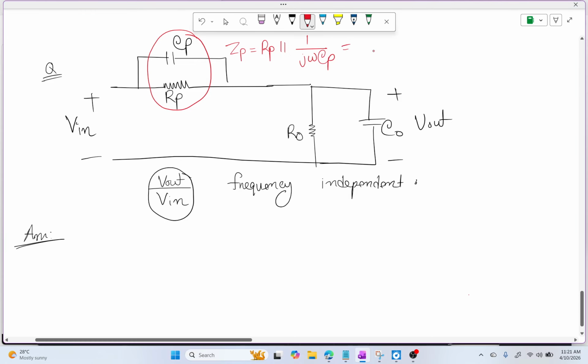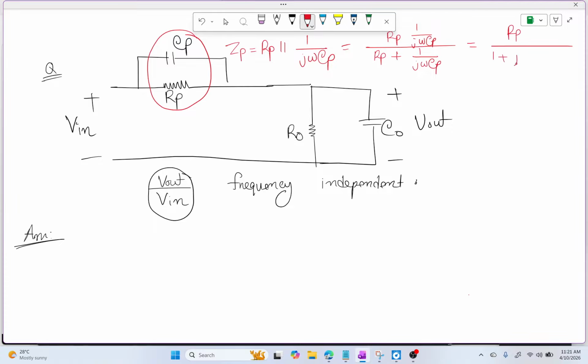Applying the formula, RP times 1 by j omega CP, divided by the sum of these two things, gives RP over 1 plus j omega RP CP. Similarly, if we find the impedance of this part, we get R0 over 1 plus j omega R0 C0.